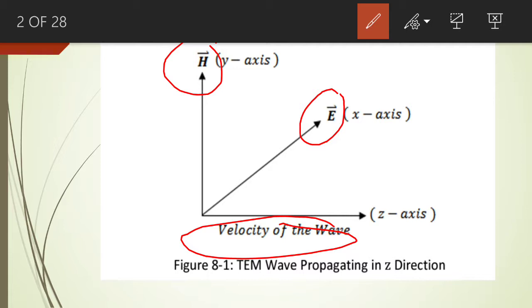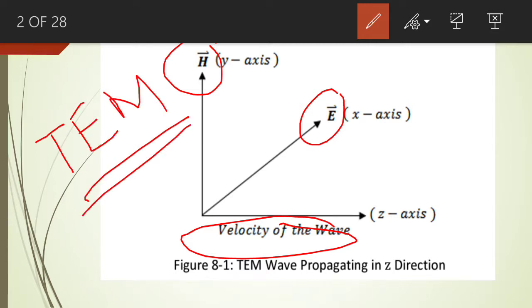If the electric field intensity, magnetic field intensity, and velocity of the wave are perpendicular to one another, then this wave is known as transverse electromagnetic wave. This wave is also known as a uniform plane wave.